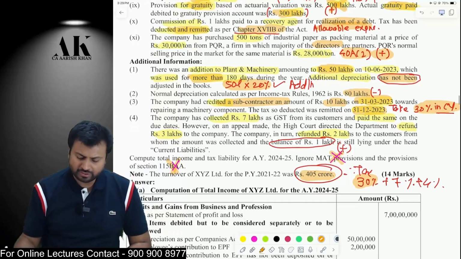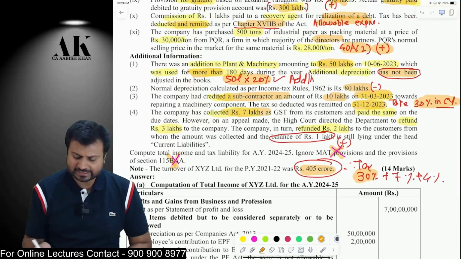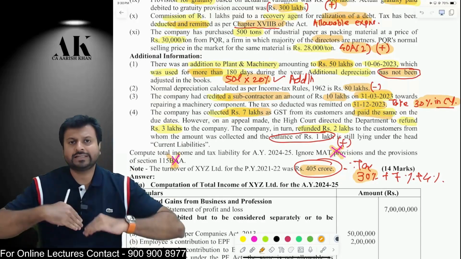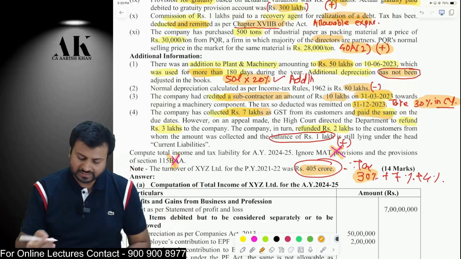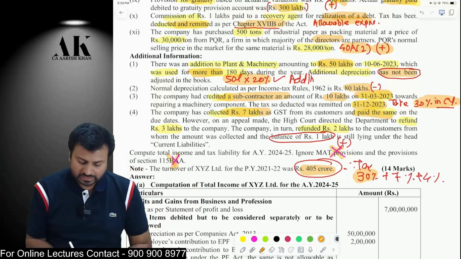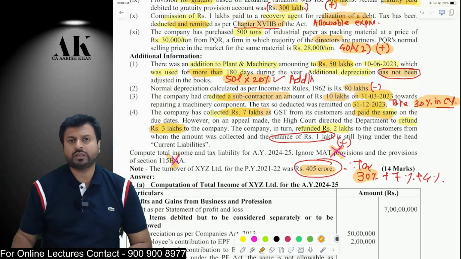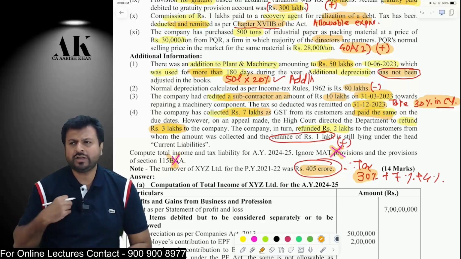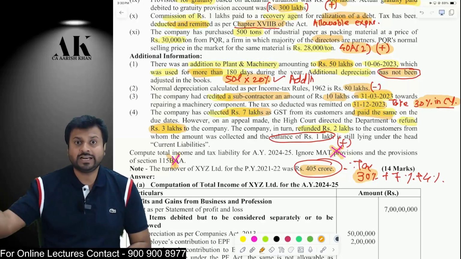Okay. And last but not least, you have collected 7 lakh as GST from the customer, and after that, you paid that to the government. So, 7 lakh you collected, 7 lakh you paid. So, it is knocked off. Then you made an appeal to the High Court, and the High Court has directed the government to give you refund of 3 lakh rupees. So, you have got refund of 3 lakh rupees from the government. Now, it is your duty to give that back to the customer, because GST ultimately belongs to the customer.